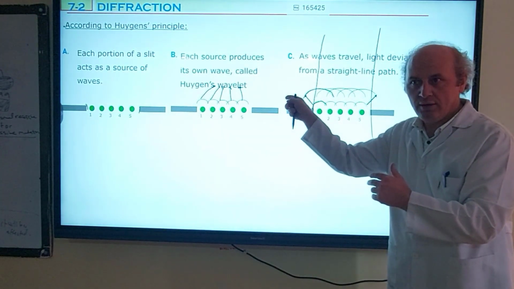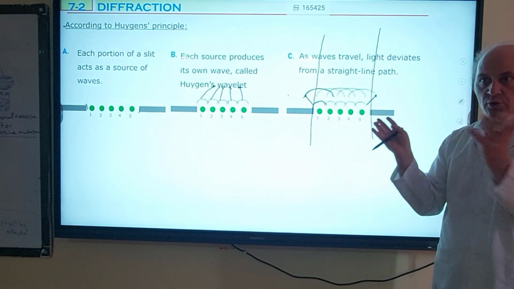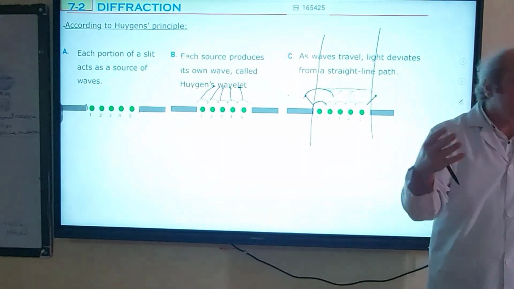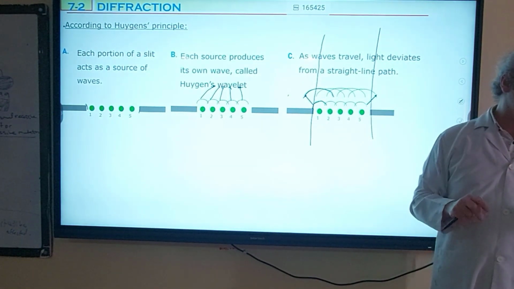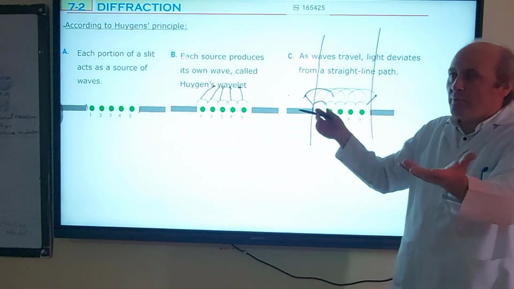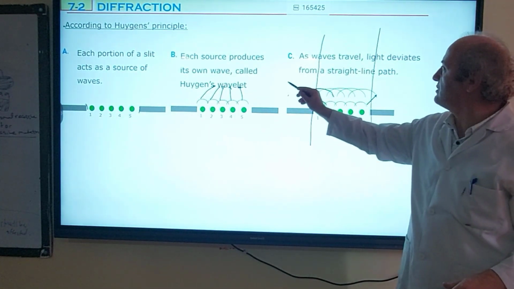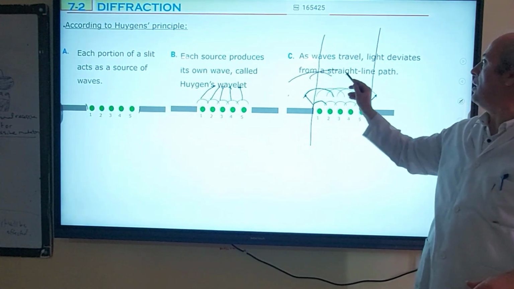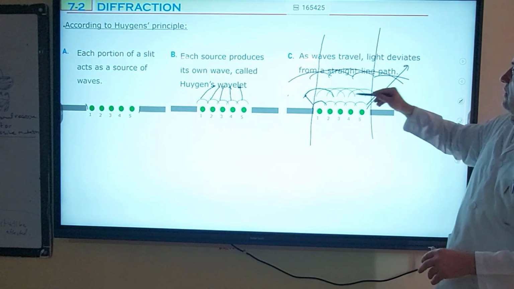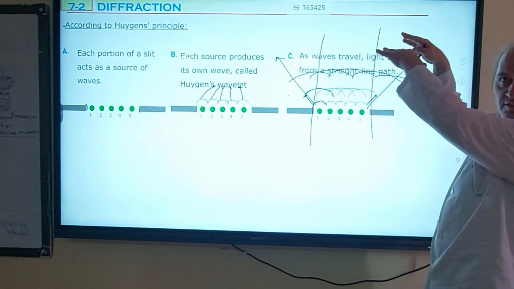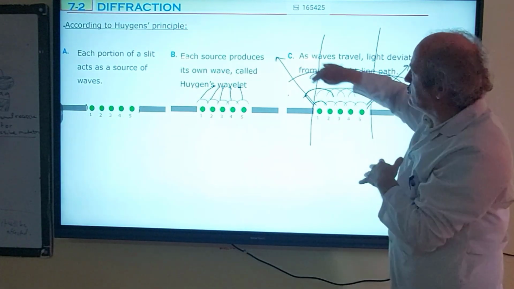It went to the left, and this side goes to the right. So it deviates according to the wave model. If you don't use the wave model, it cannot deviate. After some time, these wavelets will be much larger. As the wave travels, it starts to deviate to the right and to the left.